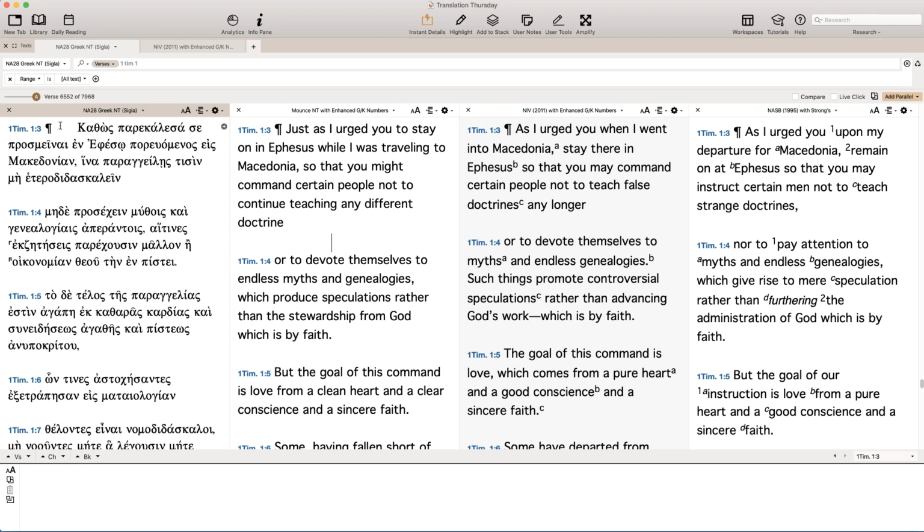In this episode of Translation Thursday, I want to show you how the article, or the word ha in Greek, can be translated other ways other than "the." Sometimes it's translated as a personal pronoun, sometimes as a demonstrative. The technical name for this example is called anaphoric. So let me show you.